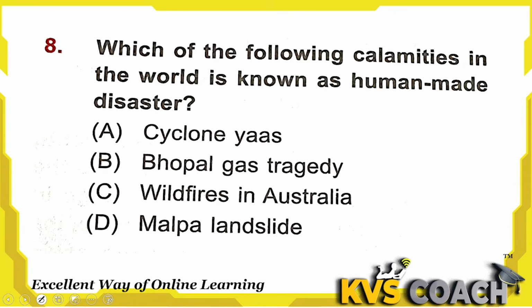Next question is, which of the following calamities in the world is known as a human-made disaster? A human-made disaster means a disaster which is caused by human beings. Some are natural disasters, from the sea, from weather, from climate change, but some are disasters caused by human activities. That is called a human-made disaster. So let's check. First one is Cyclone Yaas. Cyclone Yaas hit West Bengal and Odisha with sea waves.